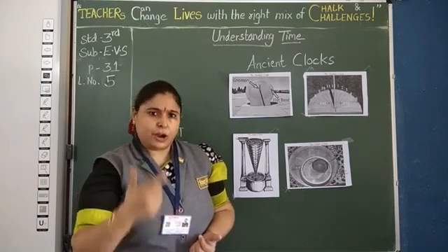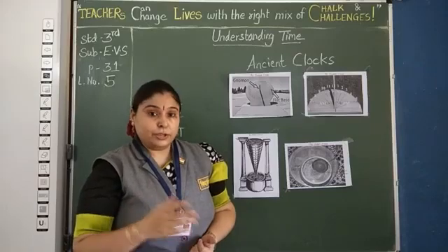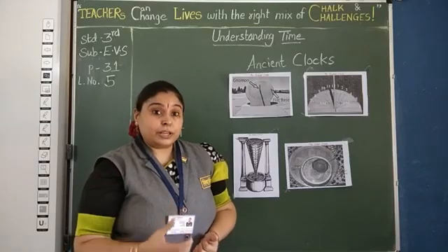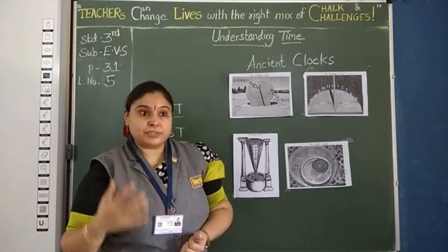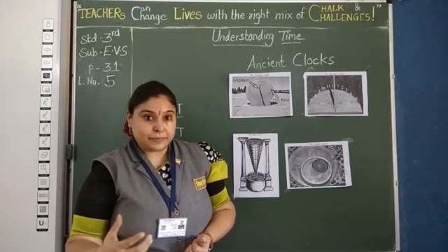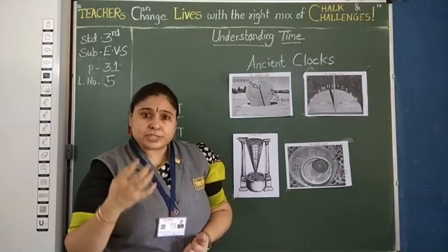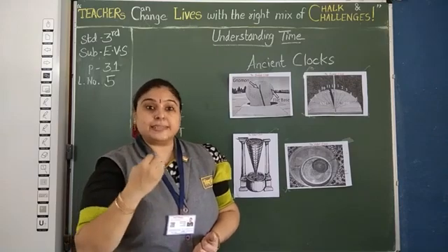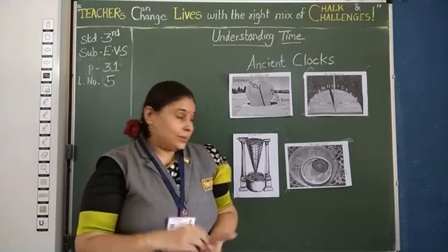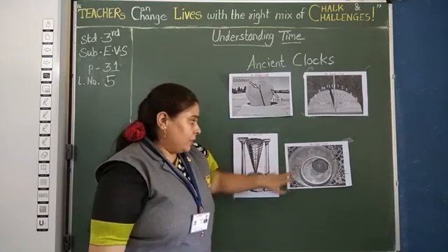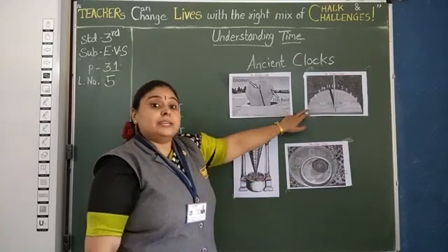And children, nowadays if we are still using it, it is in our marriages and thread ceremonies, to get the auspicious time to start the ceremony. So these are the water clock types and these are your sundials.